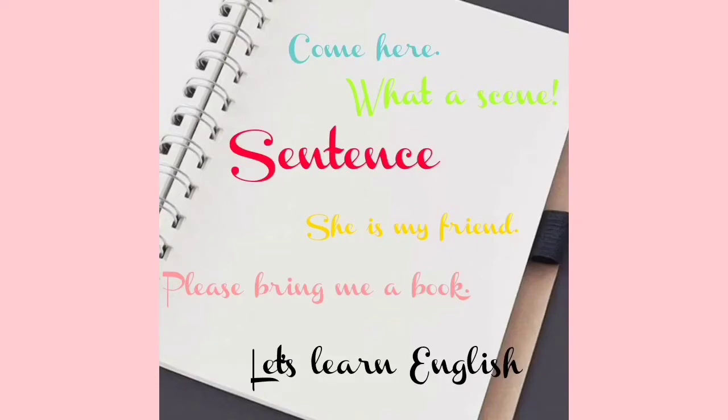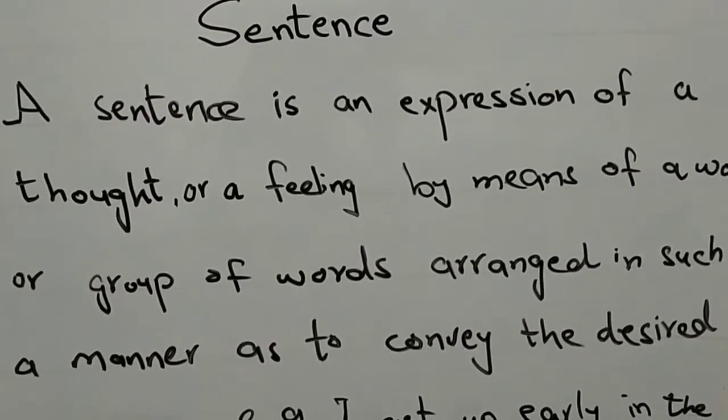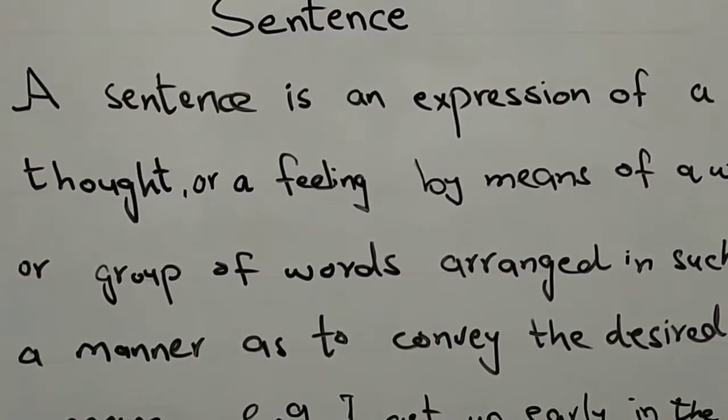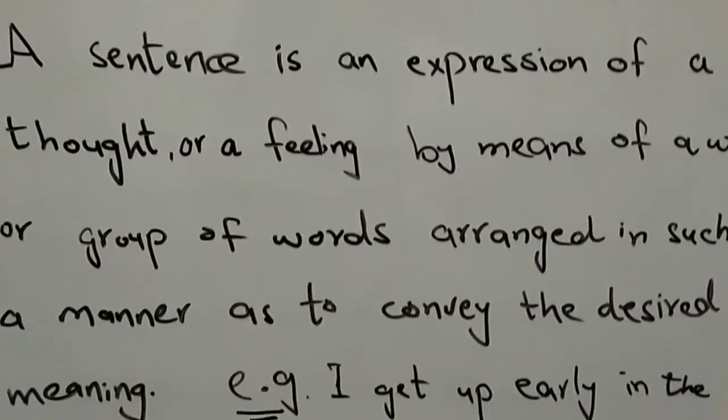When I say, I get up early in the morning every day, these words convey a complete meaning to the listener. So such a group of words that conveys a complete sense is called a sentence. So a sentence is an expression of a thought or a feeling by means of a word or group of words arranged in such a manner as to convey the desired meaning.